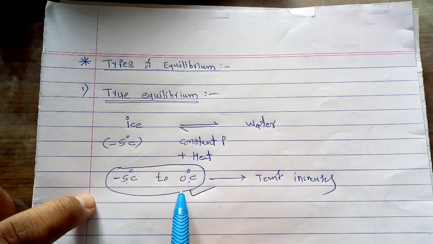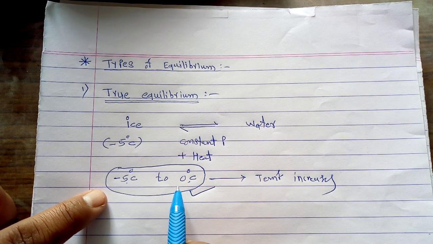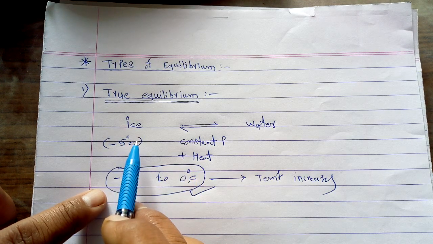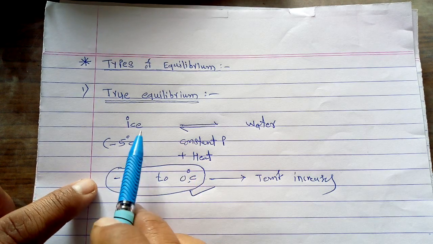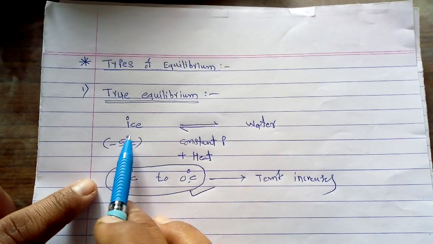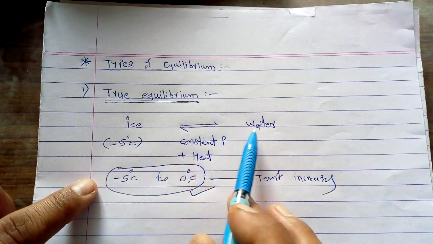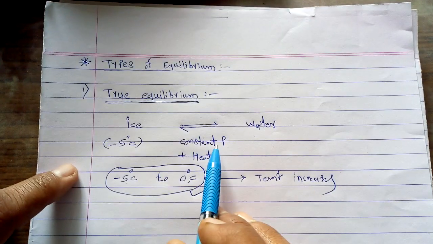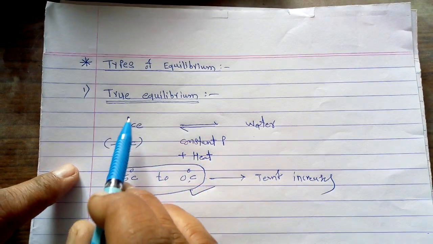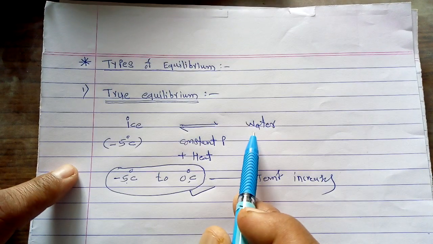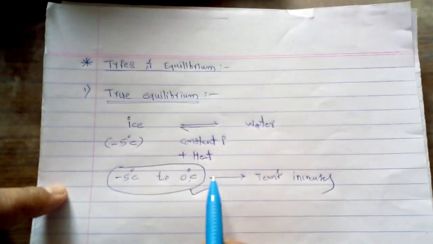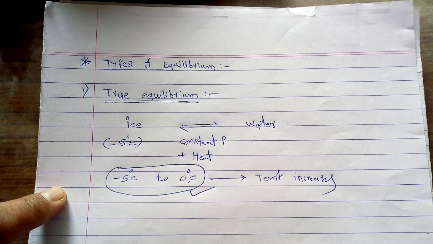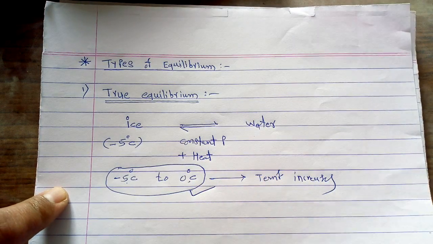When 0 degrees centigrade is reached, the melting of this ice starts, and at that time an equilibrium is obtained between the ice and the water, at constant pressure. When the total conversion of ice into water has taken place, at that point the temperature rises higher than 0 degree centigrade. So this is the first type of equilibrium.